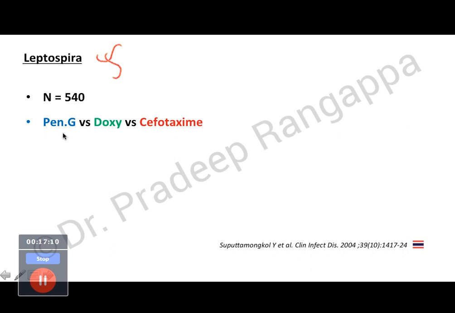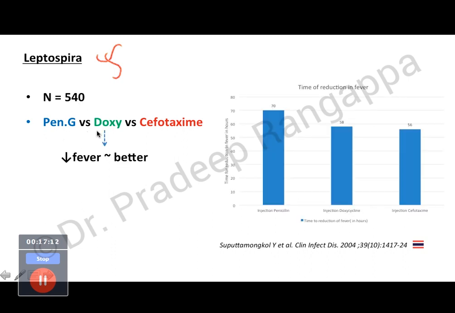They compared penicillin versus doxycycline versus cefotaxime, and they found that the fever reduction was significantly better in the doxycycline group as compared to the other groups. So graphically it is shown the number of hours of fever significantly came down when doxy was used compared to penicillin G and cefotaxime.